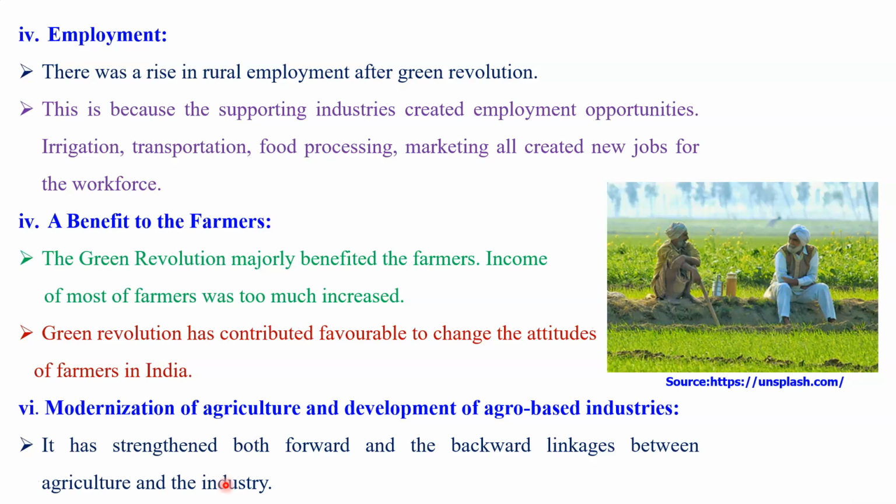Dear student, this Green Revolution not only led to the development of the agriculture field, but also of the other supporting systems that I just mentioned. It may be the various industries of pesticide or fertilizer, or preparing agriculture equipment, or the irrigation system. Therefore, there was an increase in various agro-based industries and all these supporting industries due to the program implemented in India, the Green Revolution. So a link was developed between agriculture and industry due to this Green Revolution in India.